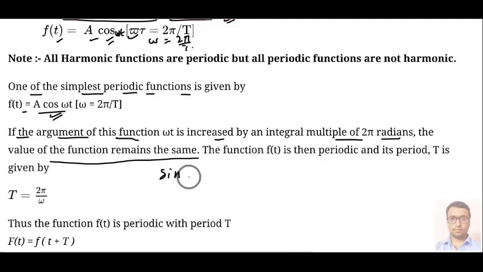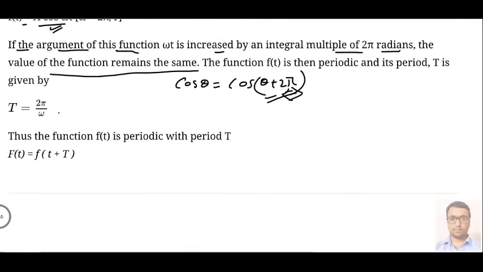So basically it is saying that if we have sin theta, or cos theta also, then cos theta and cos of theta plus 2 pi both will give you the same value. So this 2 pi is nothing but the period of the function. In mathematical form we can write f(t) equal to f(t plus capital T), where T is the period of the function, meaning the value after which the function will repeat its magnitude or numerical value.